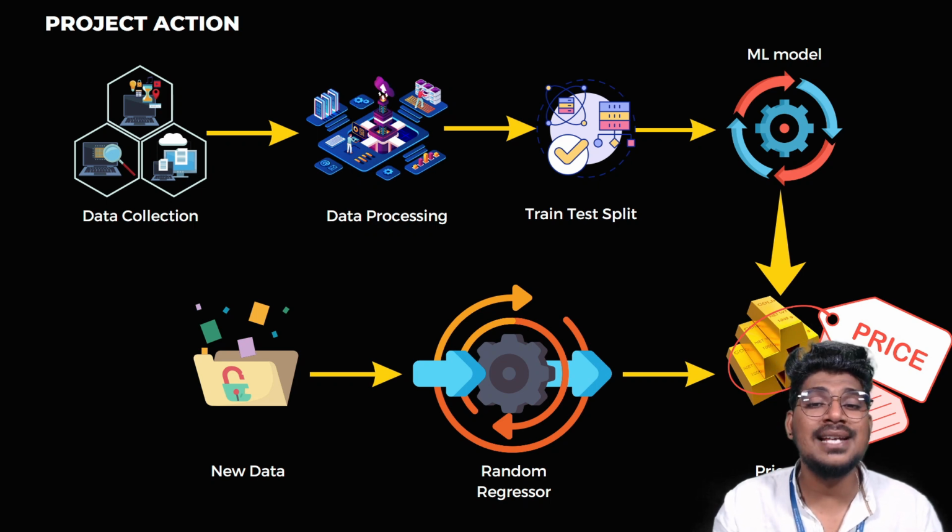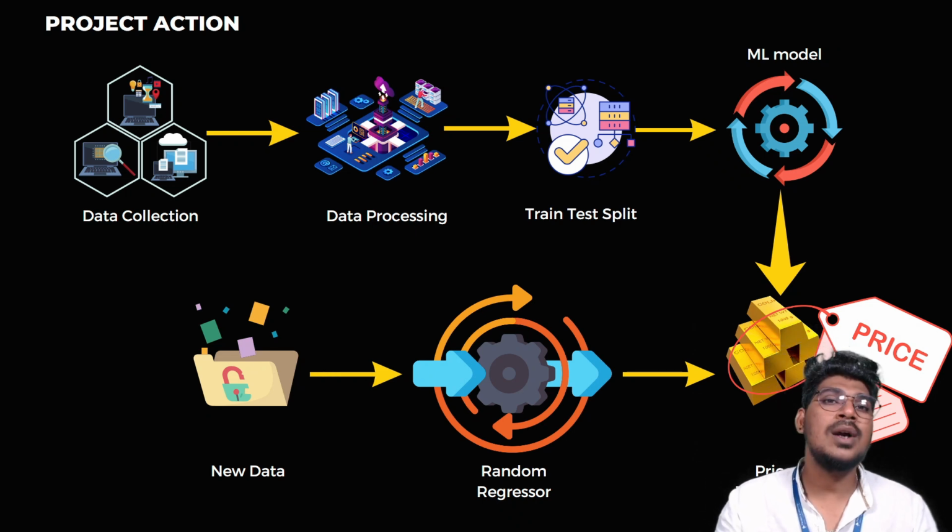Once the data is preprocessed, next we need to separate the data into independent data and dependent data. The independent data is assigned to the X variable, and the dependent data is assigned to the Y variable. After separating these variables, we need to split the data for testing as well as training with the help of the train test split function, passing the independent as well as the dependent values to it. The train test split function will help to create the training data as well as the testing data.